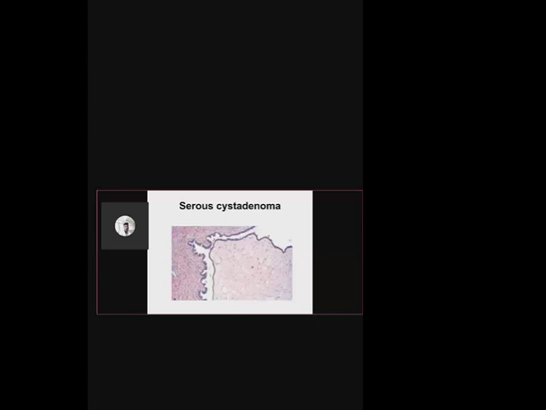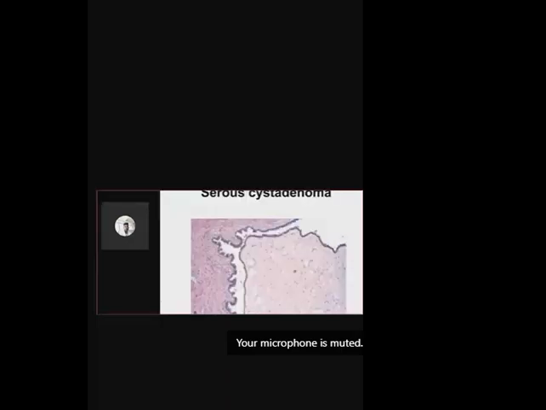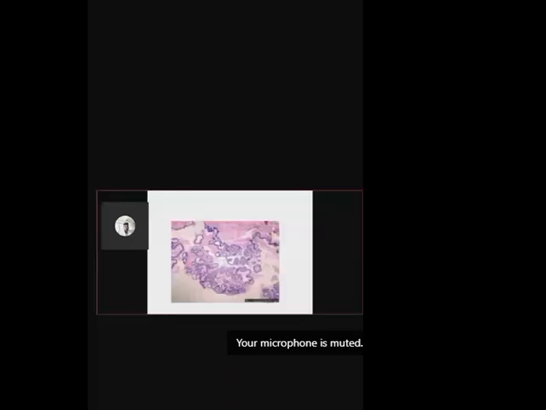So here you can see a very simple epithelial lining in serous cyst adenoma. A very thin lining will be seen. This whole thing is the wall. This is the ovarian stroma. So this lining is the columnar cell lining, which you can see in serous cyst adenoma.